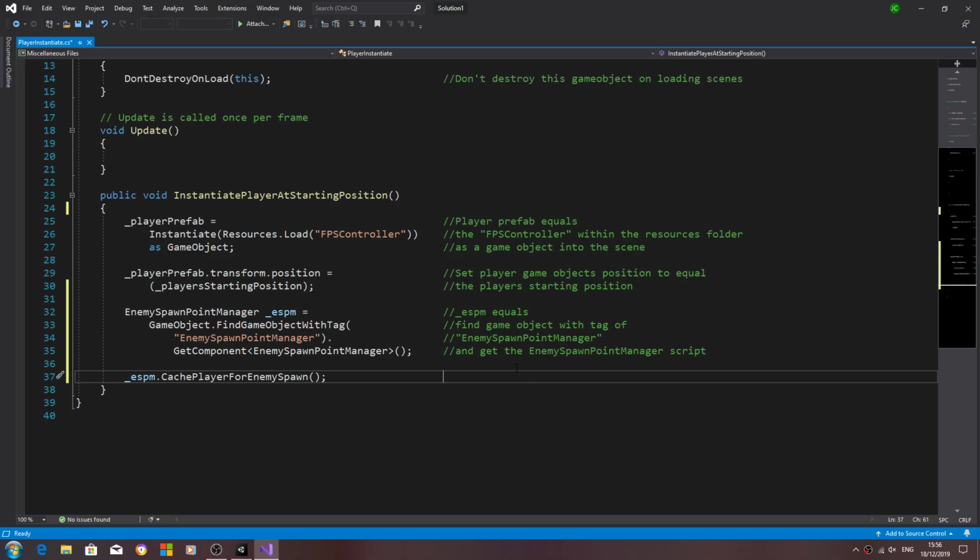So we can set it as active or inactive. But for now, let's just put this into the comments. So then call the cache player for enemy spawn from the, and you can put the enemy spawn point manager script if you like. And we shall save that off there.